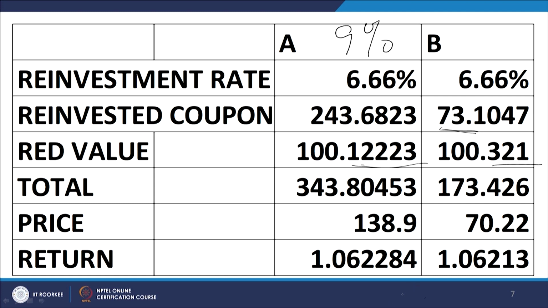As per YTM, please recall A had a YTM of 6%, B had a YTM of 6.1%, therefore, clearly bond B was superior to bond A as per YTM. But if we have a reinvestment rate of 6.66%, this situation reverses.